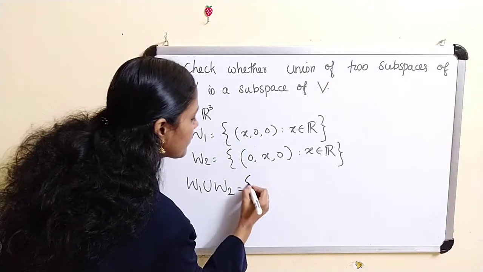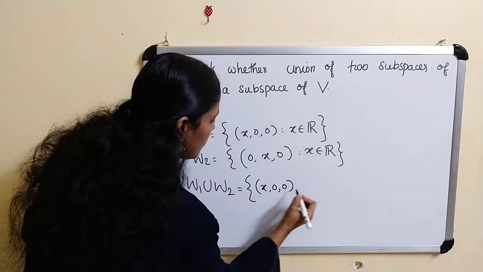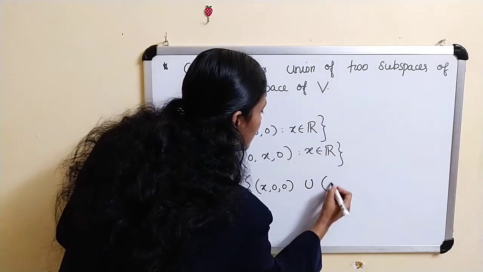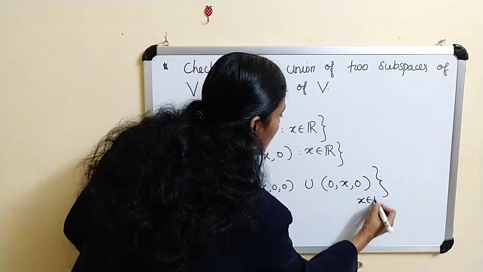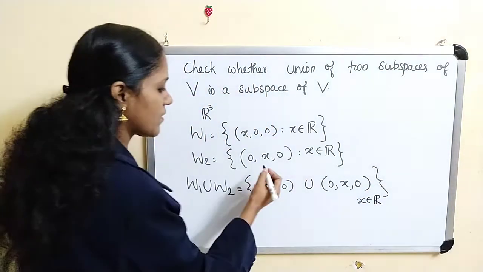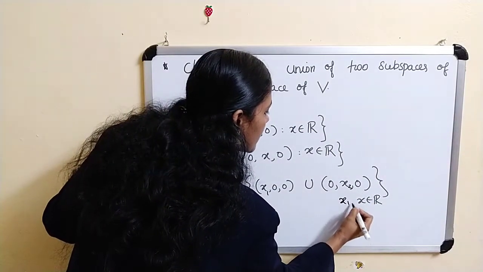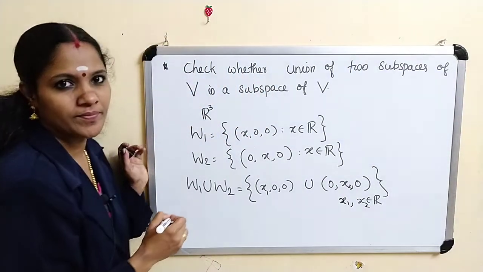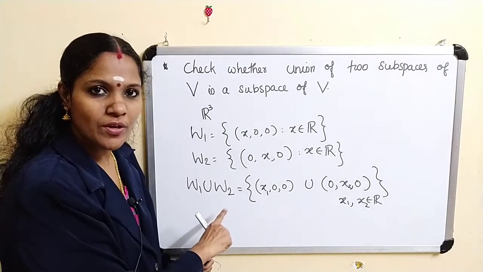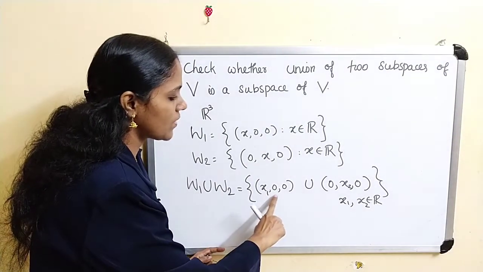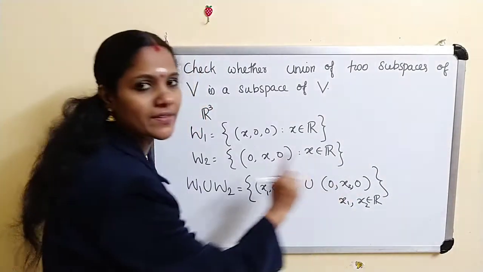So this is actually the set of (x, 0, 0) union the set of (0, x, 0), where x belongs to R. You can write (x1, 0, 0) and (0, x2, 0), where x1, x2 belong to R. So the elements in W1 union W2 are of the form first entry non-zero and the others 0, or second entry non-zero and all other entries 0.